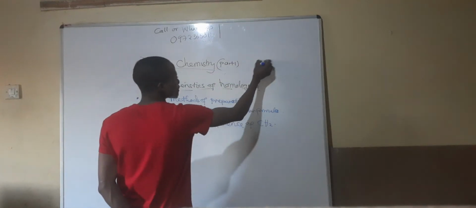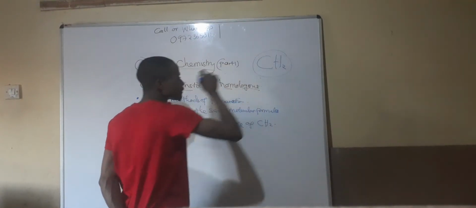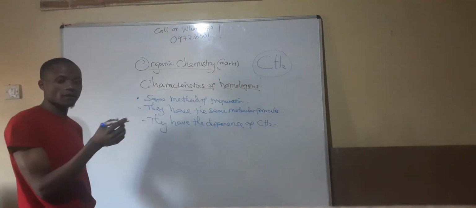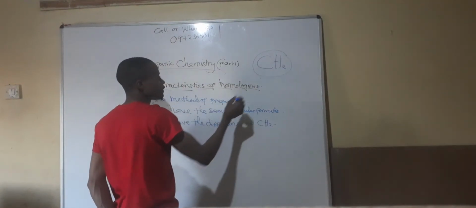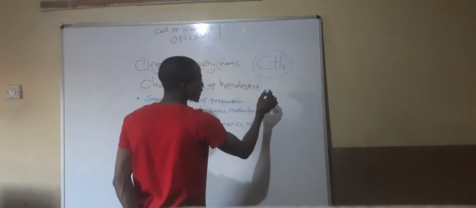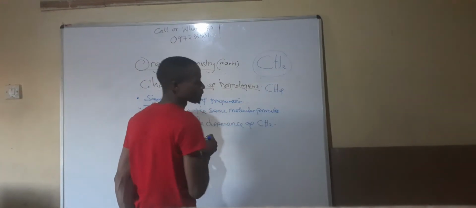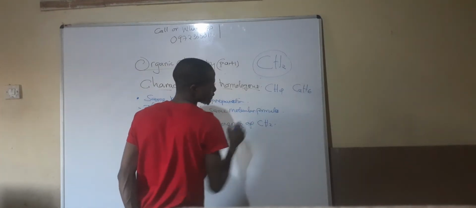CH2, we're talking about the element carbon and the element hydrogen, is the difference between two consecutive homologous series members. For an example, the first one is CH4. The second one is C2H6.